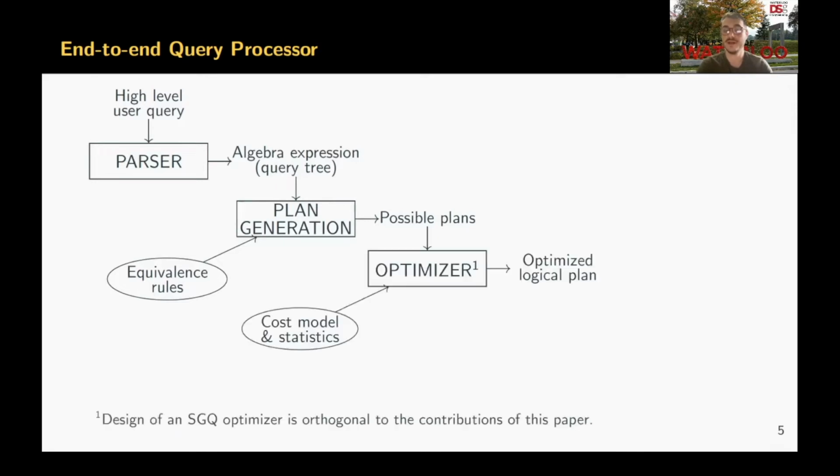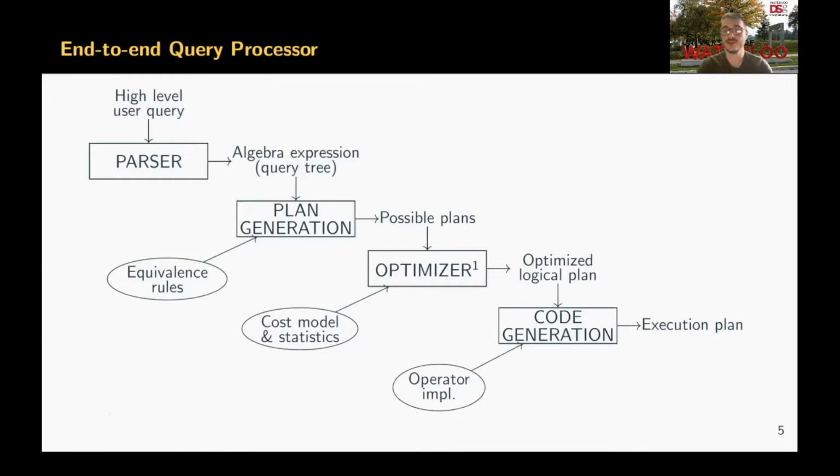Then the query optimizer, by either using cost models and statistics or using heuristic rules, creates an optimized plan or chooses the optimized plan from the set of available plans. Then the physical execution plan is generated by choosing the appropriate physical operator implementations. Finally, the execution engine processes this plan. Designing a general-purpose engine for streaming graph query processing requires rethinking these components in the context of streaming graphs.